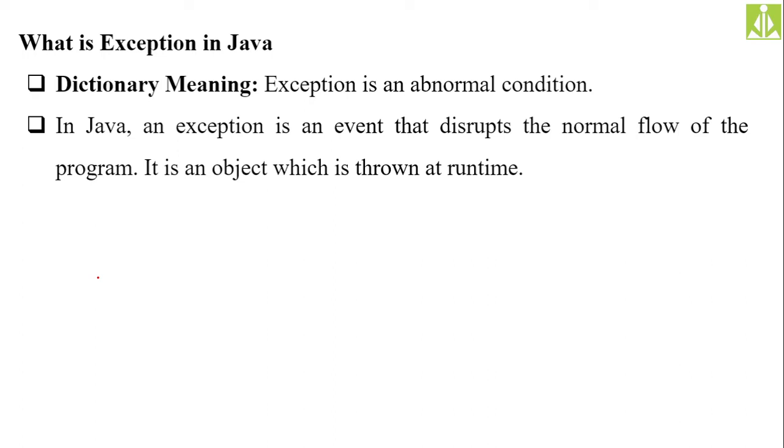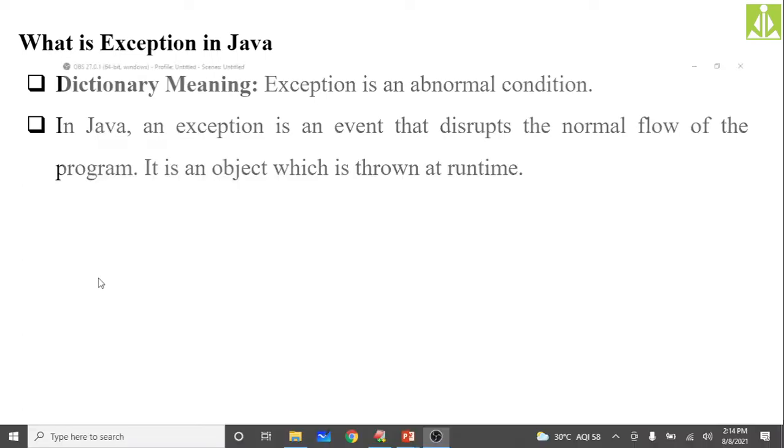So it is an event and it disturbs the normal flow of the program. Generally whenever an exception occurs, there the program execution will stop, and the control of the program will not consider the remaining code present inside your program. Because of that reason we are going to handle the exceptions.